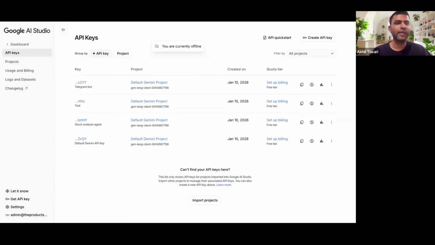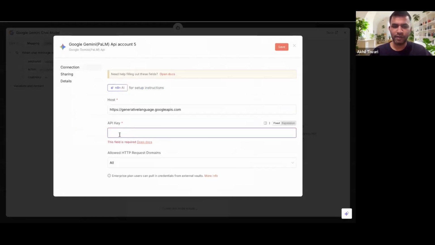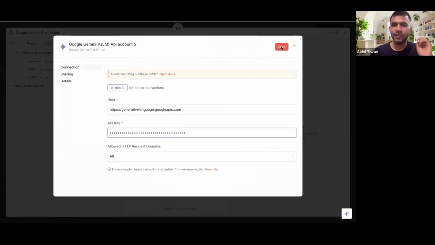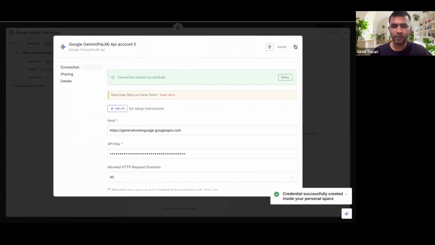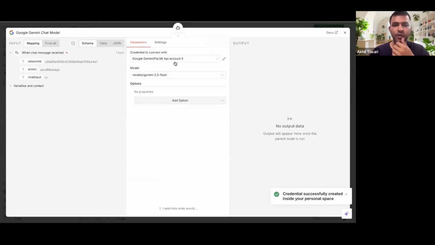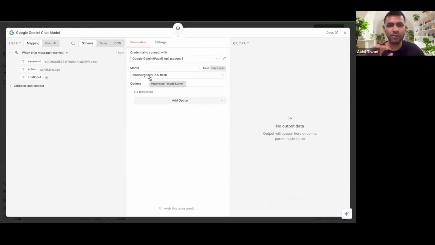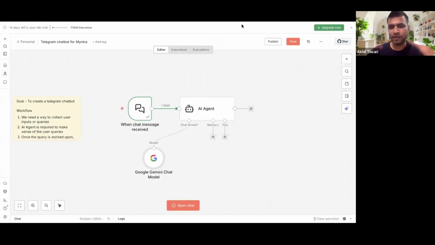All right, I've just copied it from here, and you can see the name and all. So I'll go back to my n8n. This is my n8n flow, and this is where I've opened to add the API key, and I'll click save. I'll explain this again so that it is clear to you as well. You can see that I have added my account. The free model is auto selected by default, so you don't have to do anything in model selection at the moment.